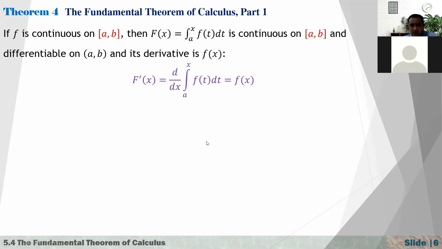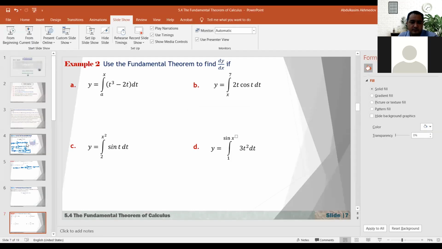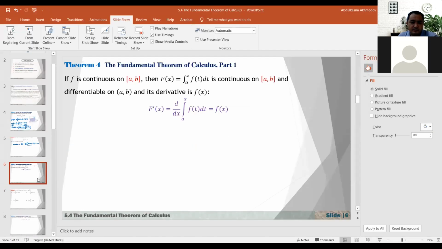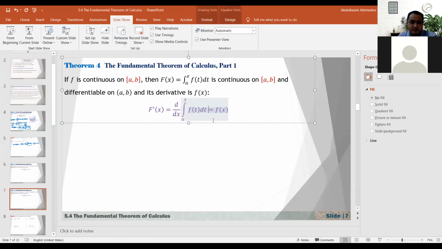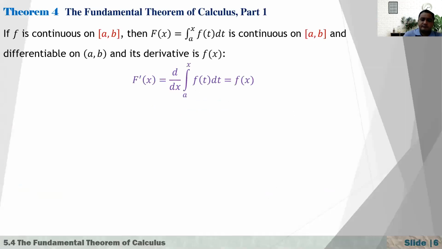Now, let's talk about the fundamental theorem of calculus, part 1. Let me see if I have enough space. I don't have enough space, so I'll just add one. The fundamental theorem of calculus has two parts. We'll start with the first part.